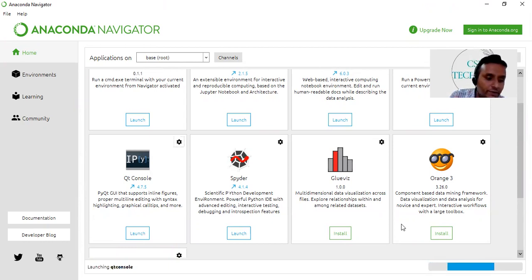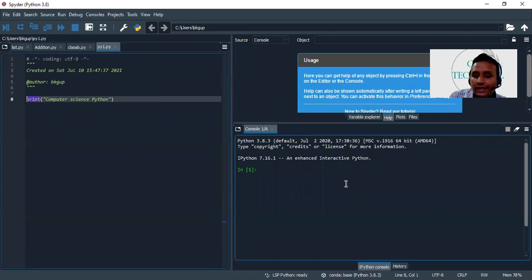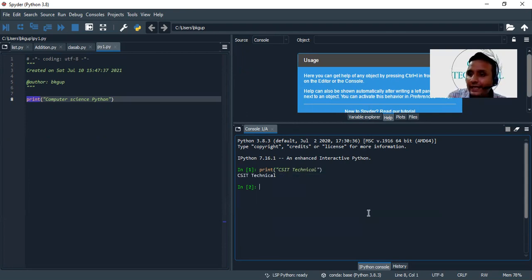Whenever we are going to execute our code in these different platforms, this is our Spyder console, inside this Spyder IDE. In this console, I want to print some message, csit. When I press enter, it will check the line, because Python is an interpreted language. If the syntax is correct, it will display the message, otherwise it will generate an error.